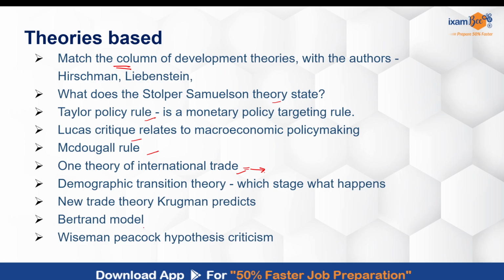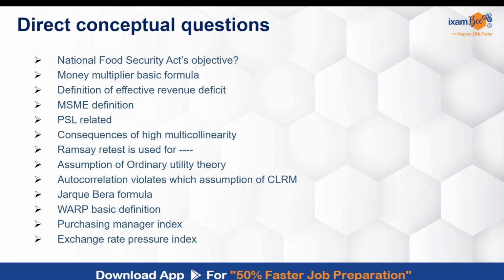What does that depict? There was a simple question about the Bertrand model and also the Wiseman-Peacock hypothesis. Criticism was asked. Other direct conceptual questions or straightforward questions, very surprisingly, National Food Security Act's objective was asked. As I said, there were more questions on Indian economy related topics also. Multiplier, basic formula, in fact there was another formula based question, which is the JB formula was directly asked, which is the correct formula. So definition of effective revenue deficit, MSME definition, priority sector lending related question was there.